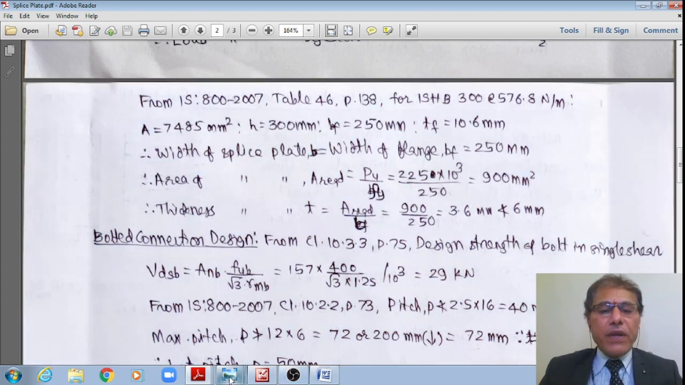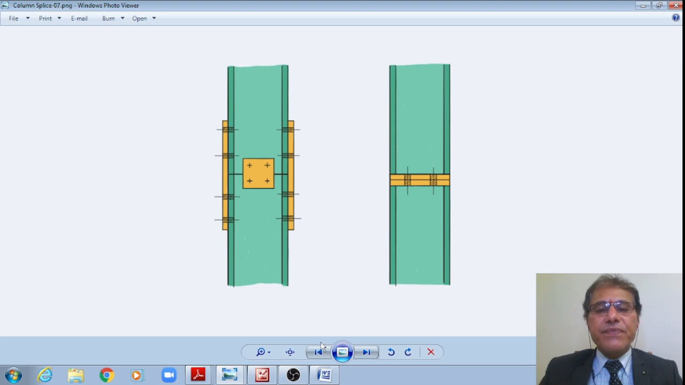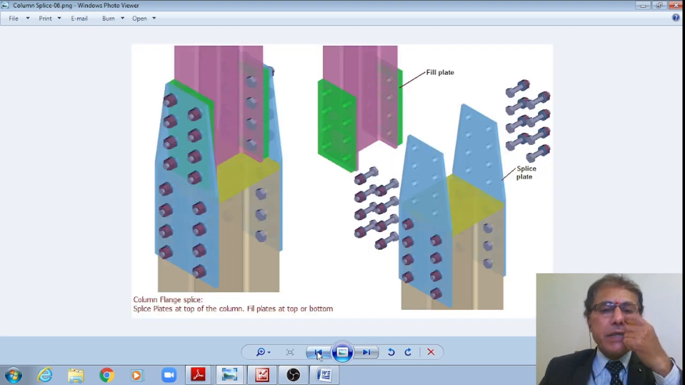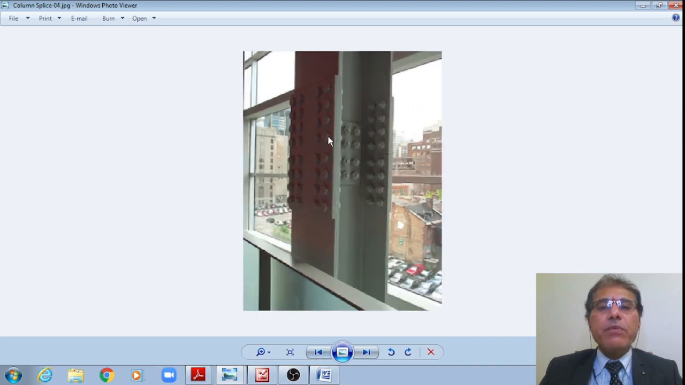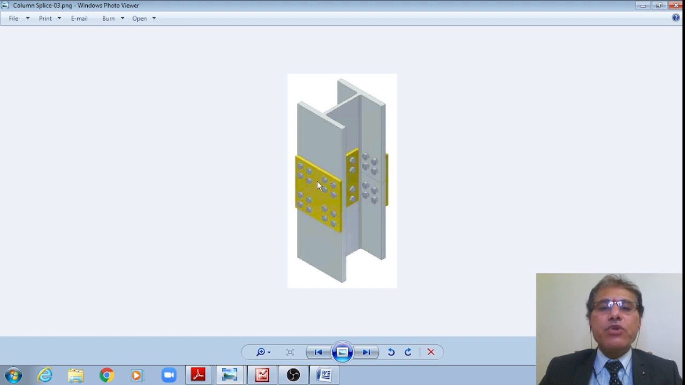Therefore, if I go to this figure, what I am able to see is that the width of this splice should be numerically equal to the width of this flange, or let me show this, like this.